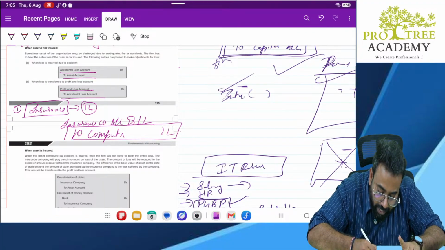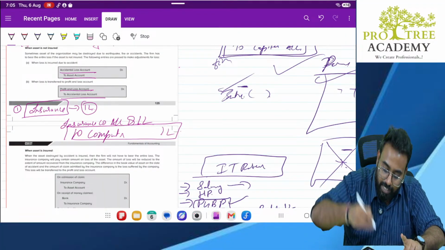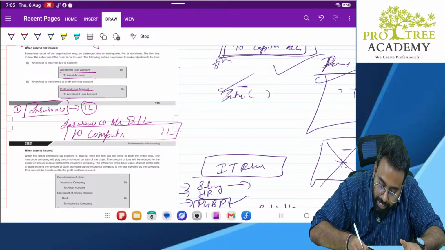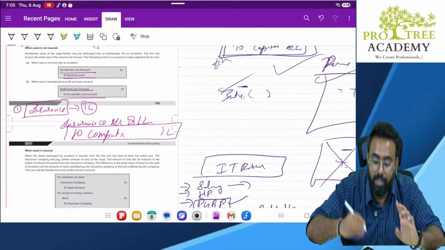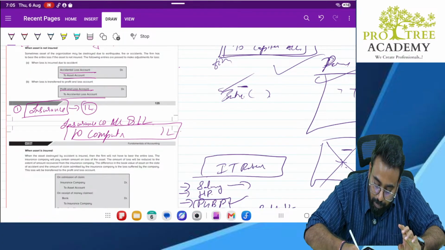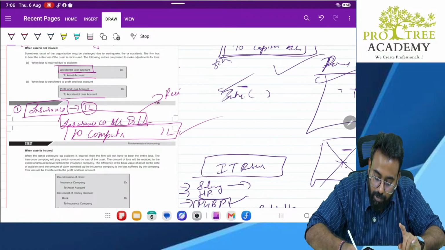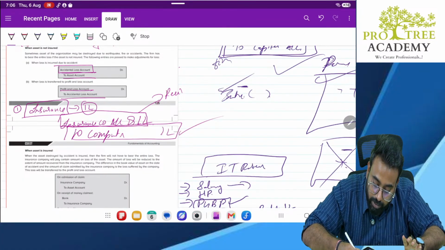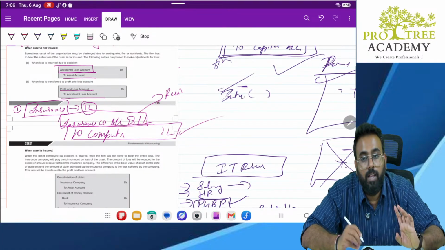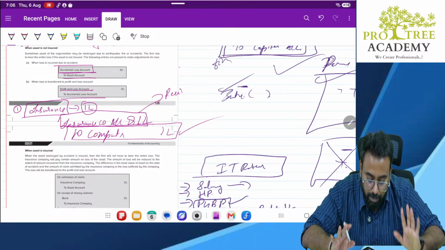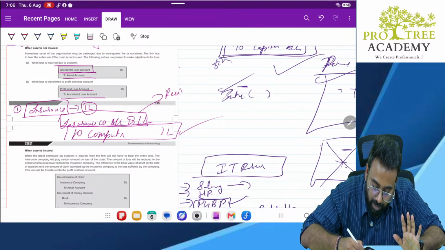But instead of showing it as a loss, I am not showing it as a loss. Rather, I am showing it as money receivable from the insurance company. Insurance company becomes my receivable. So when a receivable goes up, it will be debited. Why will it be debited? Because it is an asset account. Clear? I have to receive money from the insurance company. So that is why I am debiting it.